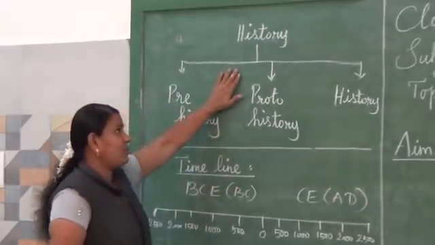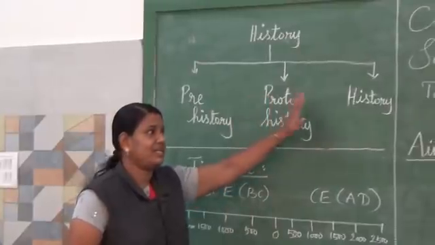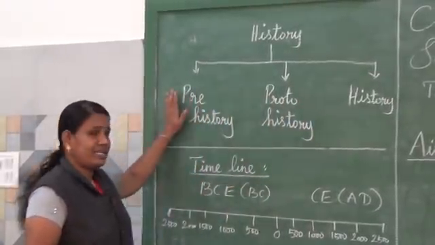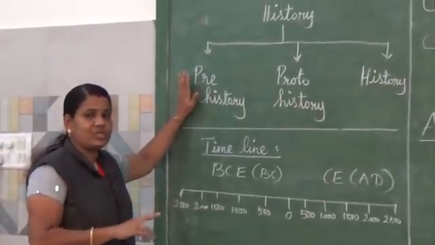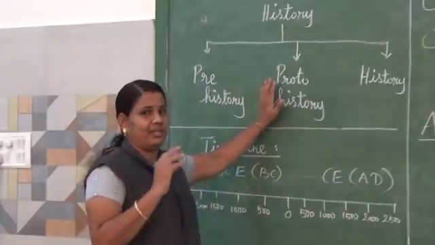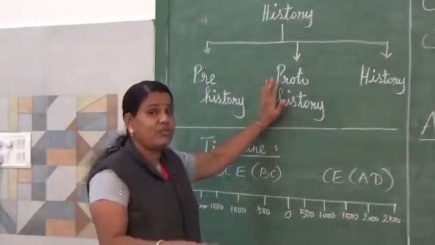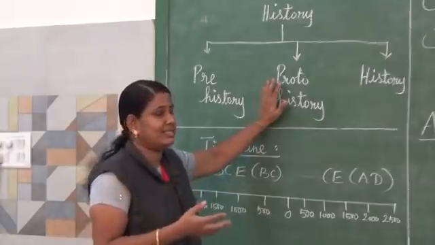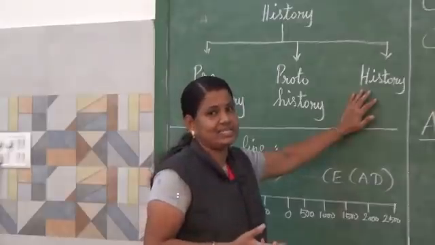So there are three types of history. First one is prehistory, second one is proto-history, third one is history. Prehistory means the period between the uses of stone tools and the writing activities. Proto-history means they know how to write, they have written formats, but it's not deciphered. History means complete activities, complete written skills.